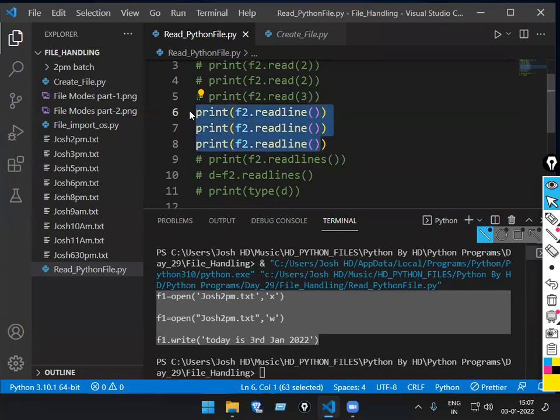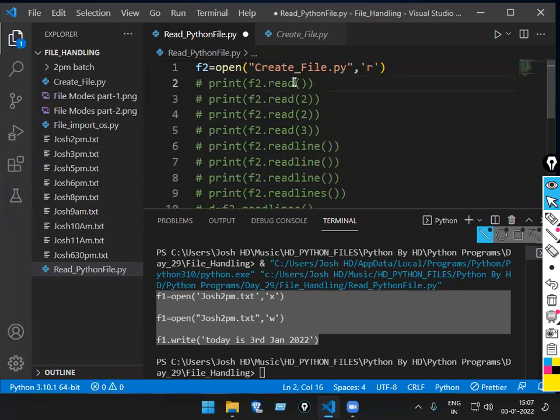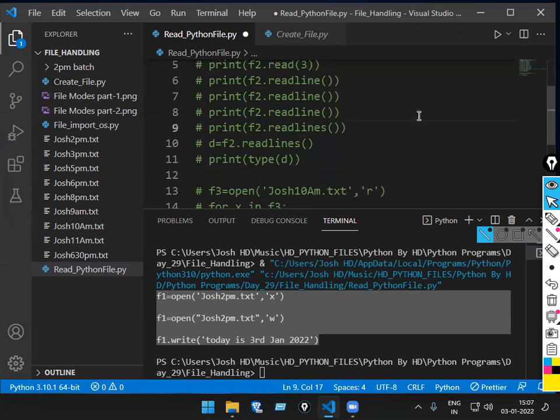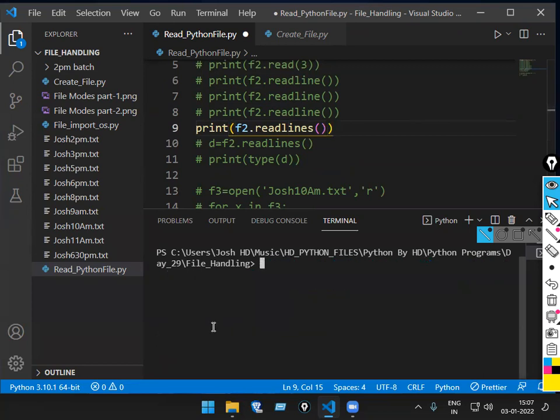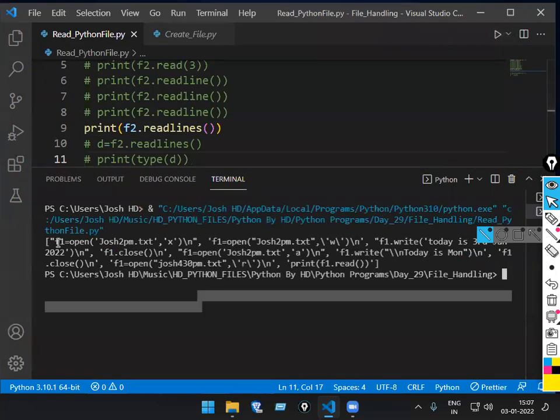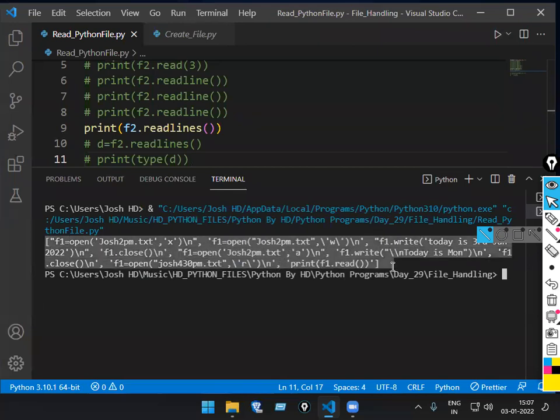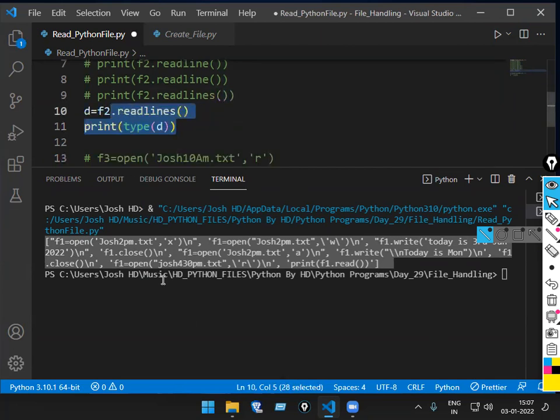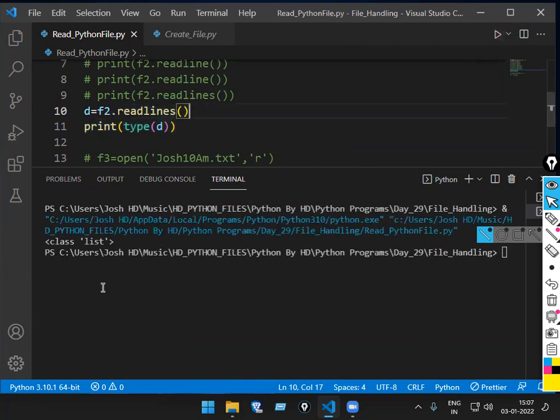But if you want to check everything, then you have to use f2 dot read. But if you use f2 dot readlines, it will print the message in a list. Let me show you once practically. So clear the screen, minimize a little bit, run the code. See there, everything came inside a list. Yes or no? And if you want proof, I am storing it in a variable called D. Then I try to print what type it is. It is of list type, square brackets. Yes or no? List type.